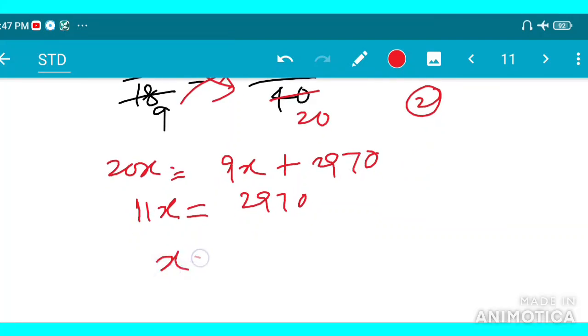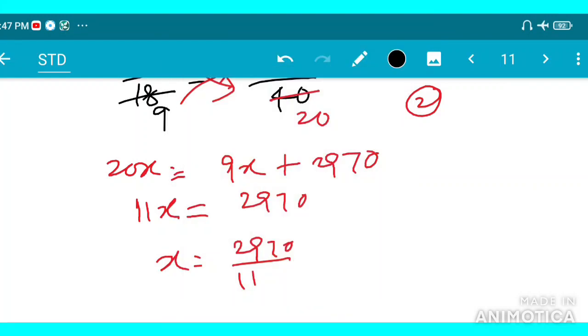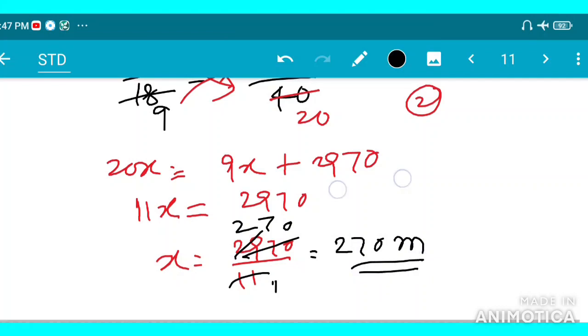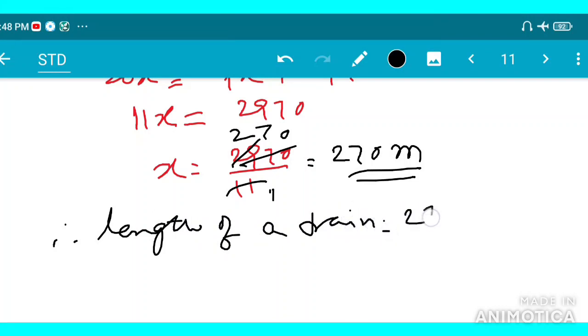So x is equal to 2970 upon 11, which is 270. X is equal to 270. This is the length of the train in meter, so the length of the train is 270 meter.